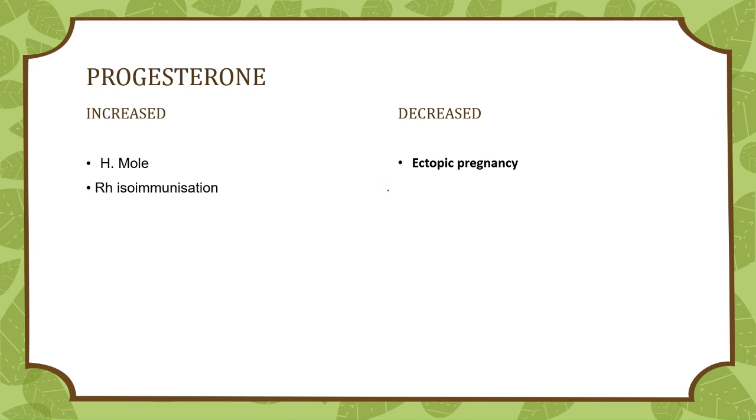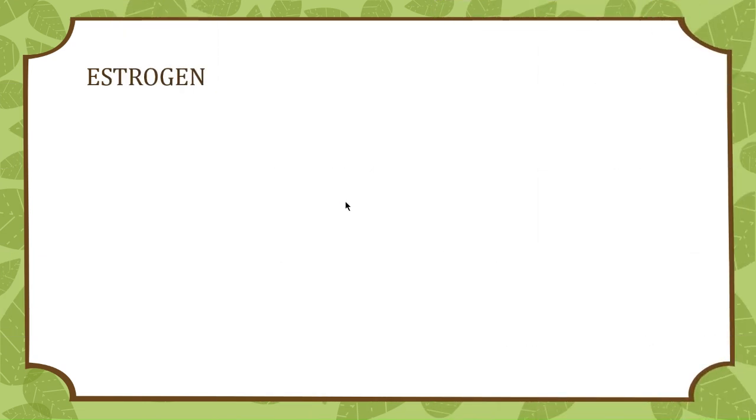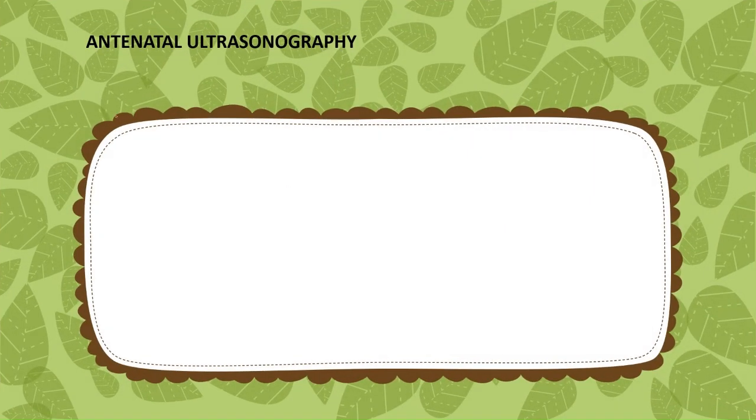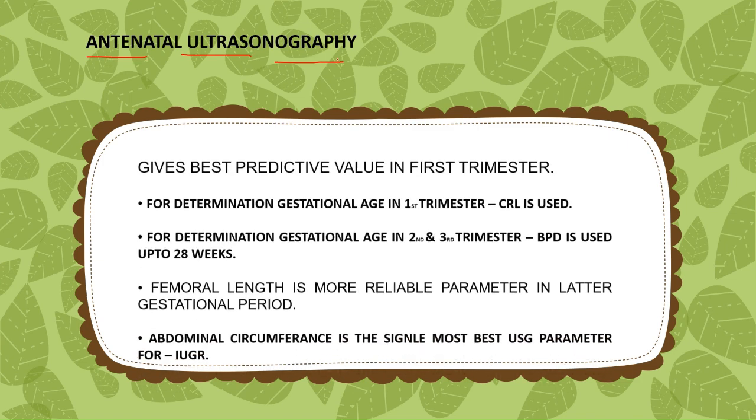Next, if we talk about progesterone, what are the conditions where progesterone is decreased or increased? So first, it's decreased in ectopic pregnancy and abortion, and progesterone is increased in hydatidiform mole and Rh isoimmunization. Okay, next we will talk about estrogen. Estrogen is decreased in hydatidiform mole, fetal death, and Down syndrome. So these are very important points. You should learn them. Okay, they are very important for the examination.